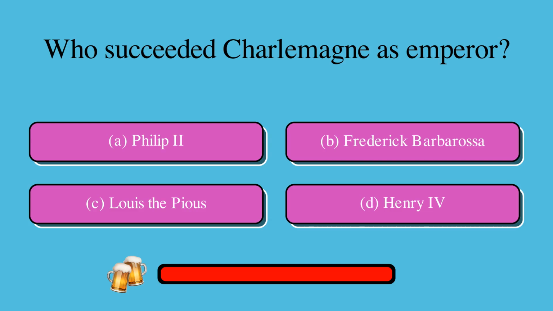Who succeeded Charlemagne as emperor? Is it A. Philip II, B. Frederick Barbarossa, C. Louis the Pious, or D. Henry IV? The correct answer is C. Louis the Pious.